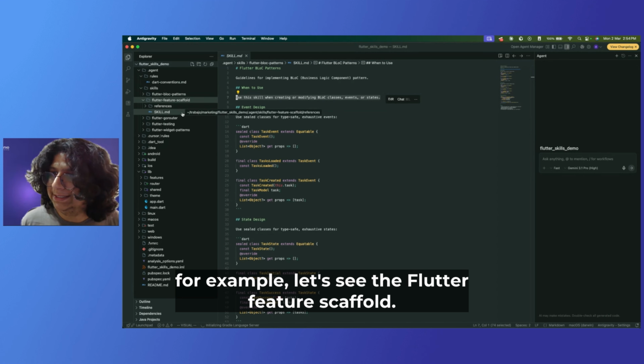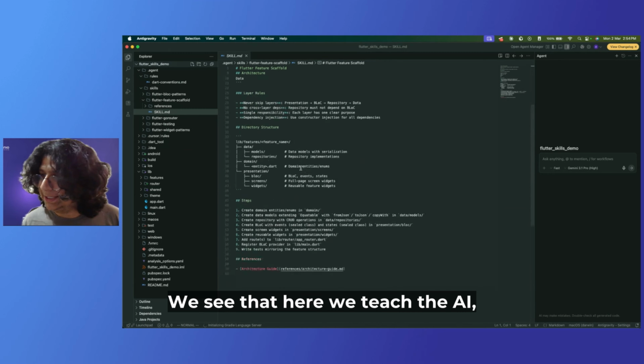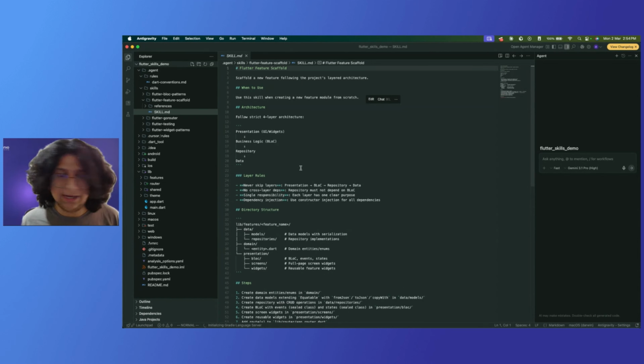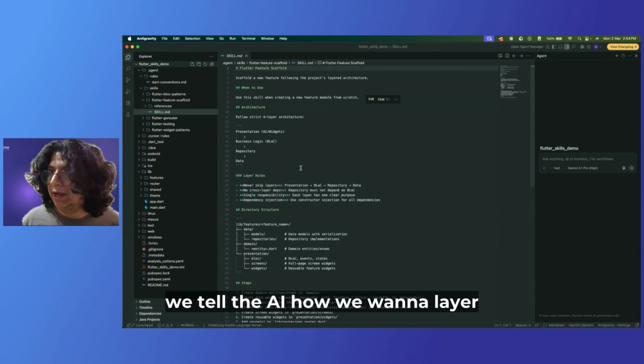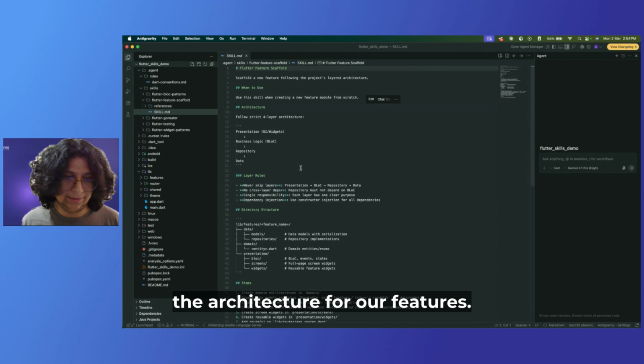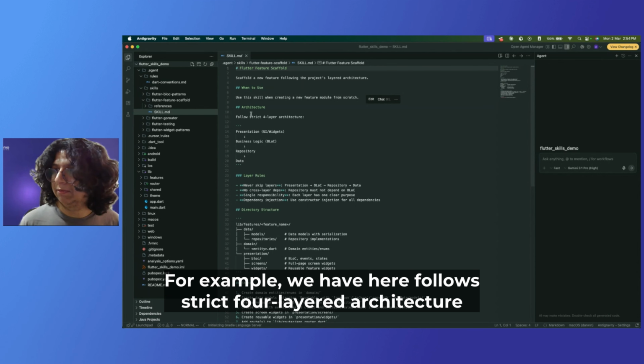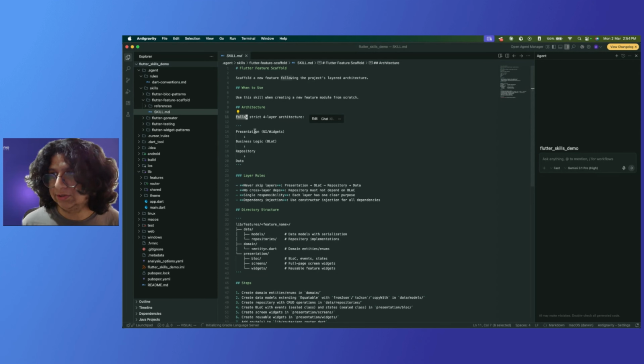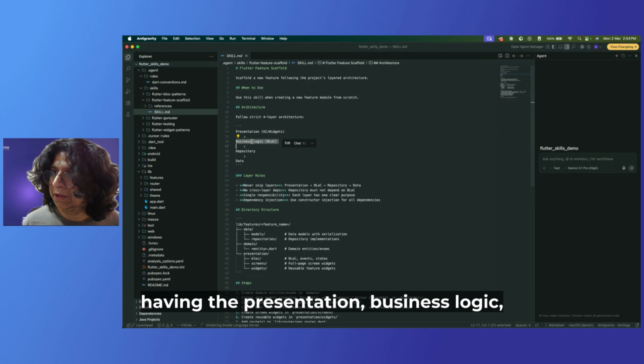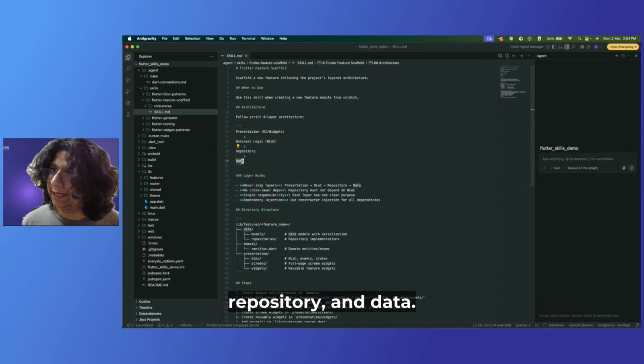Some skills that we want the AI to follow on our project. For example, let's see the Flutter feature scaffold. We see that here we tell the AI how we want to layer the architecture for our features. For example, we have here follow strict 4-layer architecture, having the presentation, business logic, repository, and data.